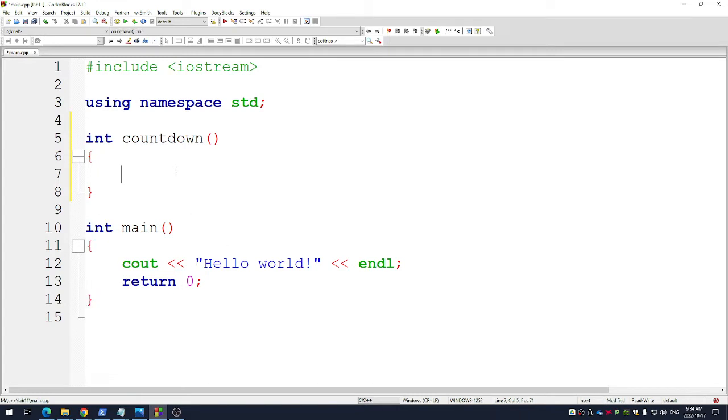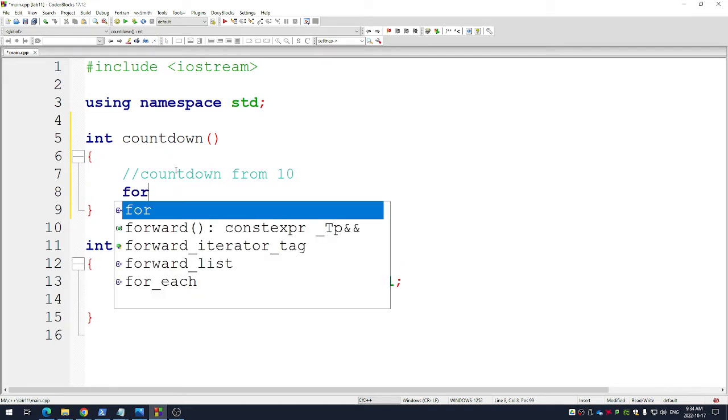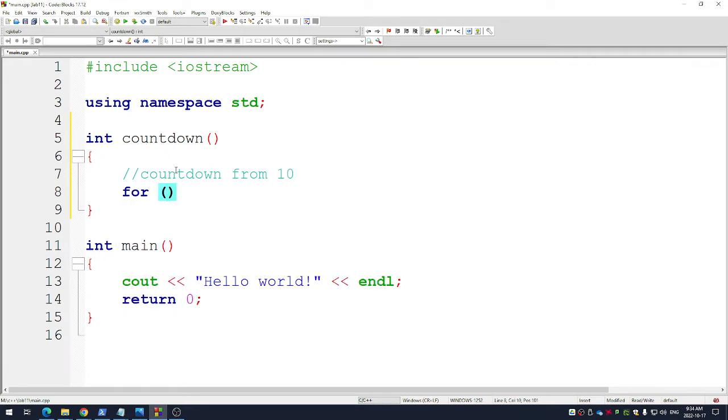So I'm going to count down from 10 in my code here. The way I do that is I make a loop, right? And that loop has to have a variable inside of it that gets created. That's always the first thing that gets put in a for loop. You could call that variable whatever you want. I'm going to call mine